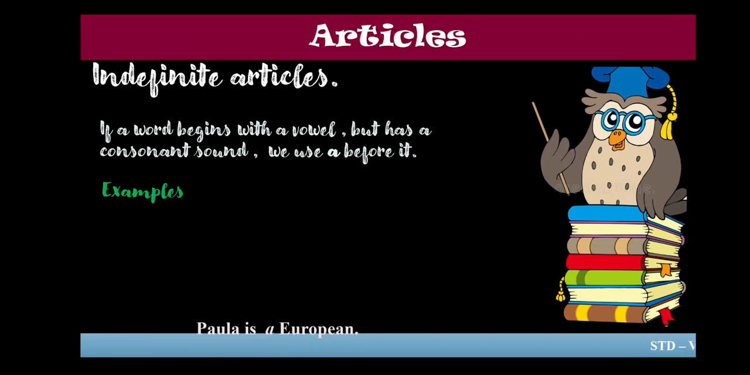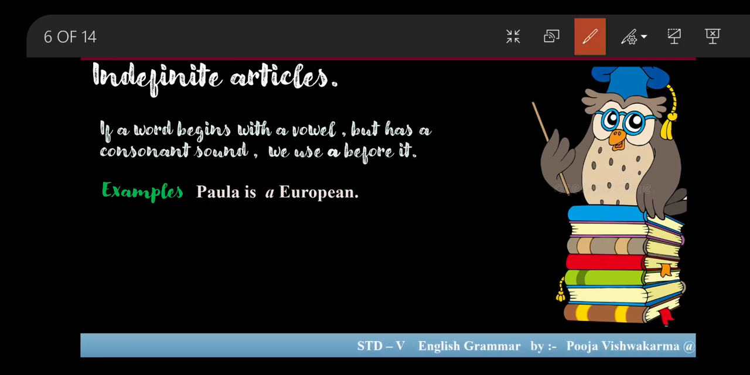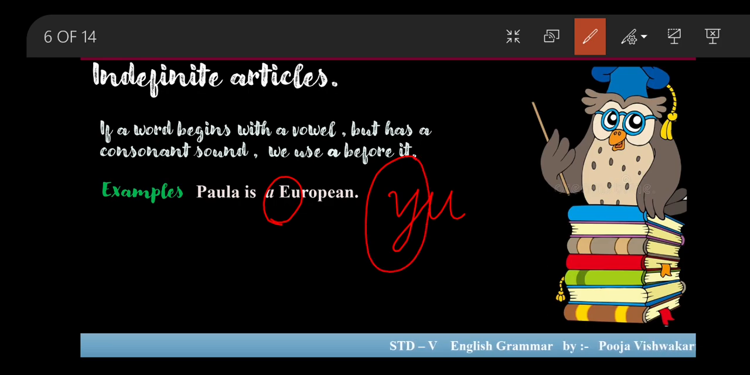For example, Paul is a European. Okay children, here you may find that it is beginning with E, isn't it? It is a vowel. Yes, we are very clear with that. But do you see that we are using a here? Why? Because it is having a consonant sound. Like we do not say European, we say European. So my consonant sound is coming as Y. That is why we are using a here.